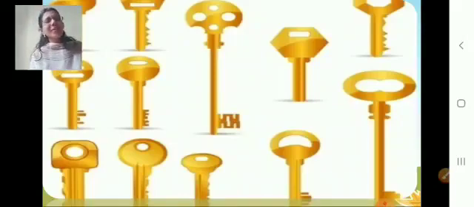Yes. Key matlab kya? Chabi. Yes. So many types of keys. House key, our classroom key, our cupboard key, our computer key. Yes, there are so many keys. Okay, so hereafter you are going to say K for key. Yes, that's smart. You are going to send this activity 1 to me.